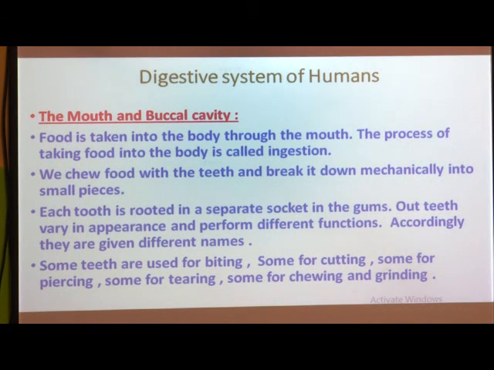So let us know more about these parts. Which parts are there in the digestive system of human? We are going to learn every part one by one in detail. So let us know the first part of this digestive system. The first part is the mouth. So the mouth and buccal cavity is the first part of this digestive system.